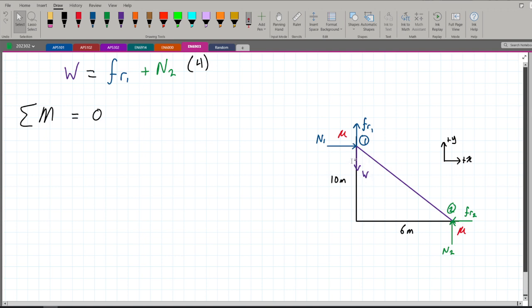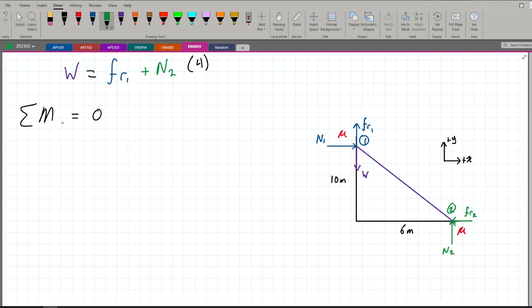So we actually cannot choose point 1 because the weight is acting on it as well. Since the weight is acting on it, there's no perpendicular distance, and we will not get our W in our equation. Therefore, we have to choose point 2, so that we have a perpendicular distance for the W and we can solve it.